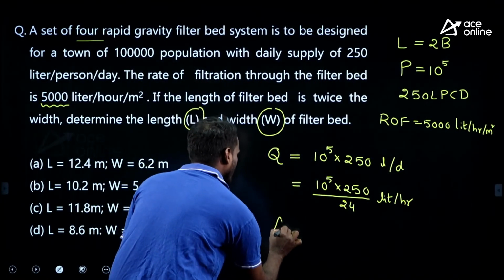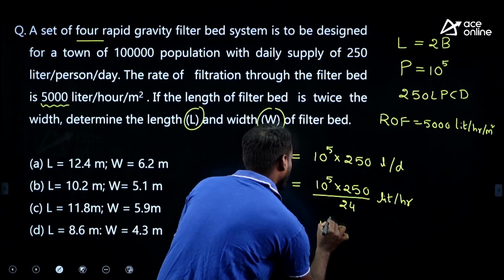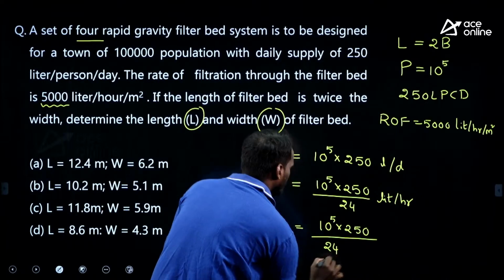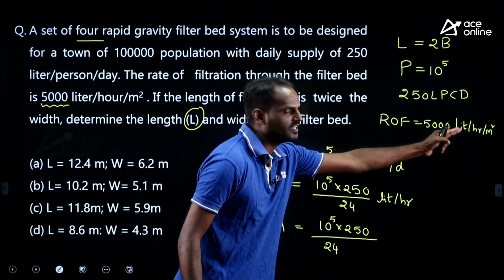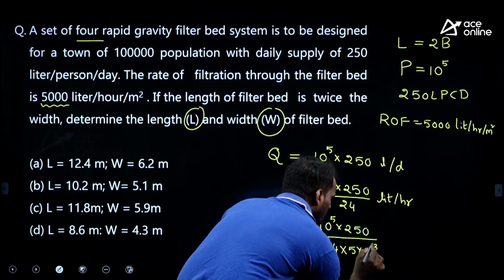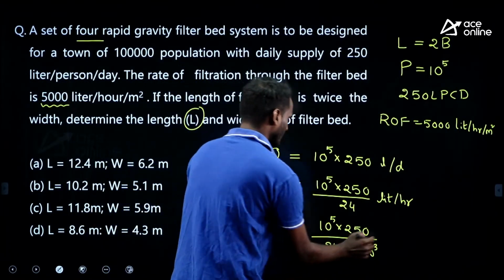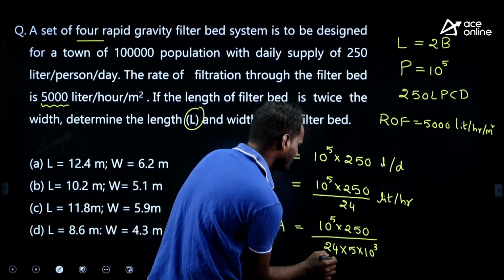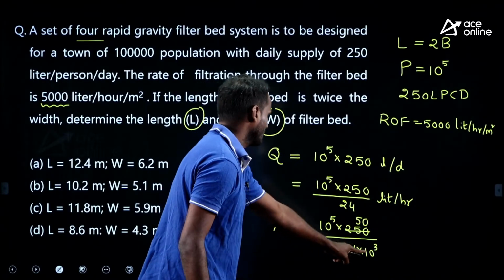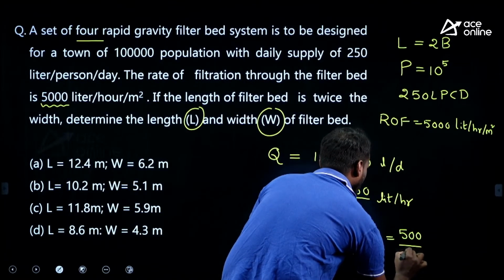Similarly, surface overflow rate, ROF is the same, Q by surface area of the filter. Therefore, area required is equal to, what is Q here? Q is 10 to the power of 5 into 250 divided by 24, in liter per hour, divided by surface area. Rate of filtration is 5000, which is 5 into 10 cube, liter per hour per meter square. You will get the answer in meter square. See here, let me have 5 5s, 50, 3 zeros, right? Therefore, 500 divided by 24.